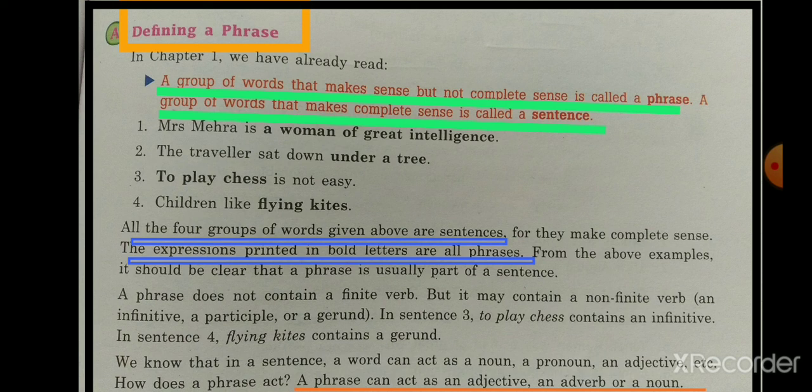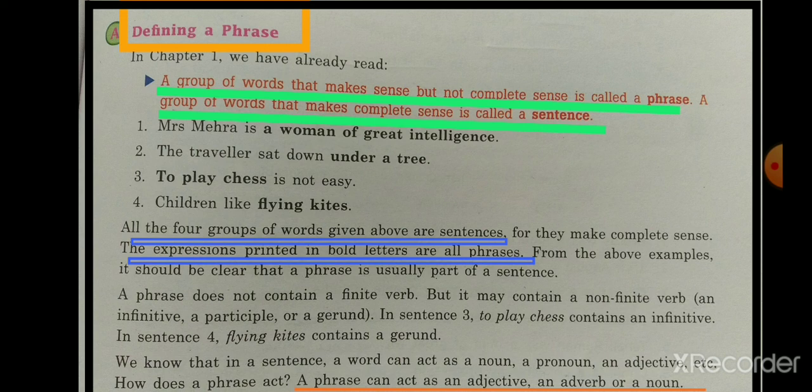So this is the work of a phrase in a sentence. A phrase doesn't contain a finite verb, but it may contain a non-finite verb. Non-finite verb means it may contain infinitive or participle or gerund. Fine. So these two things you have to remember.